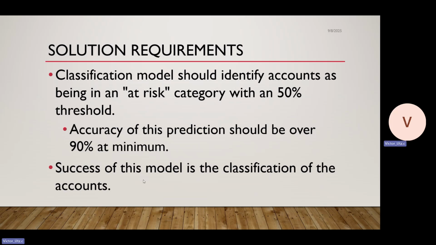Similar information on this slide. Obviously, success is going to be based on the identification of these models. And as we go through our validation plan, we'll see how we can refine that. We want at least an accuracy prediction of 90%. And since we're only losing 6% of our accounts per quarter, we should be seeing roughly anything under 10%. If we're seeing more, then we're getting a lot more false positives, and we'll need to refine our model.